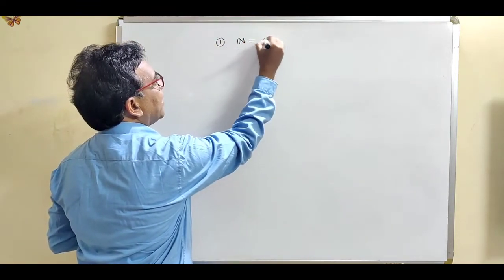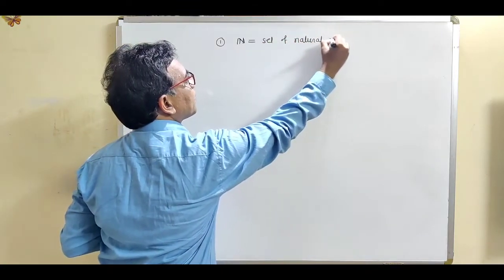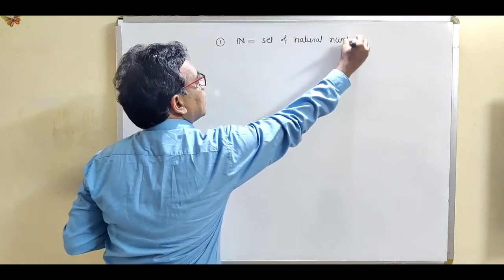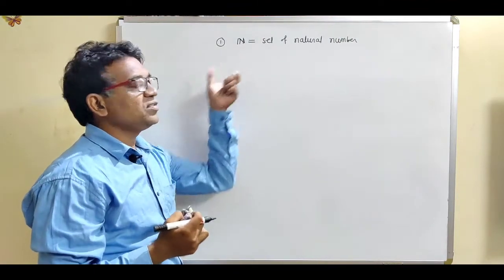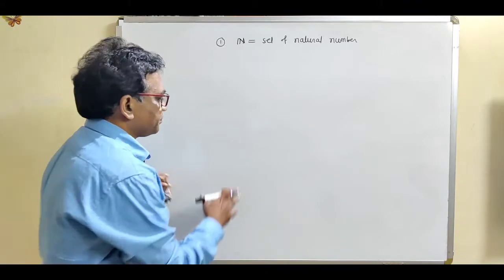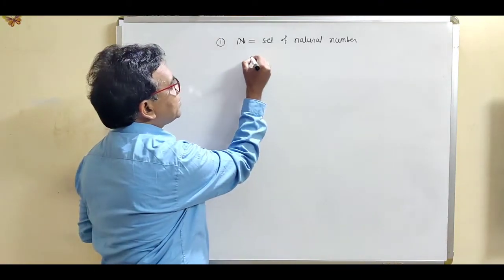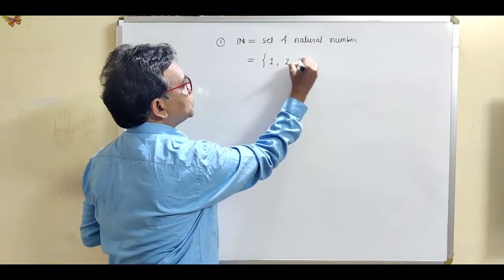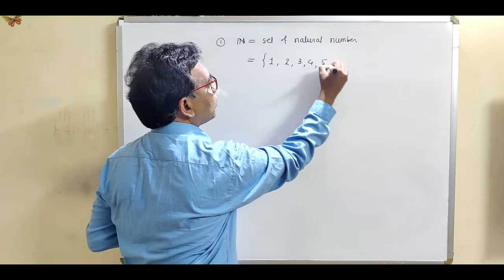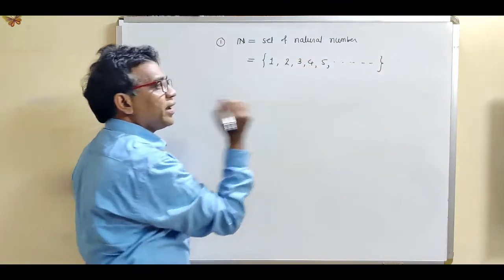If we consider N as the set of natural numbers, determine whether the set of natural numbers is a closed set or not. The elements of the natural numbers are 1, 2, 3, 4, 5 up to infinity.